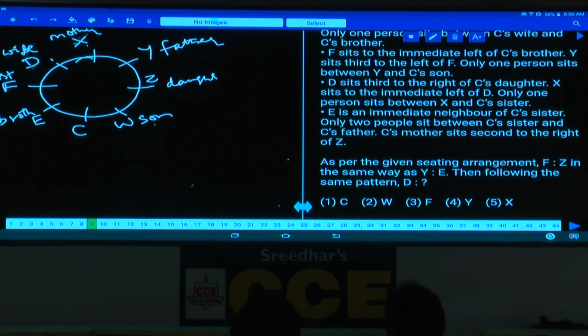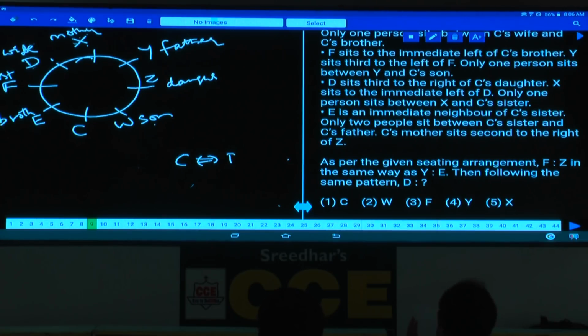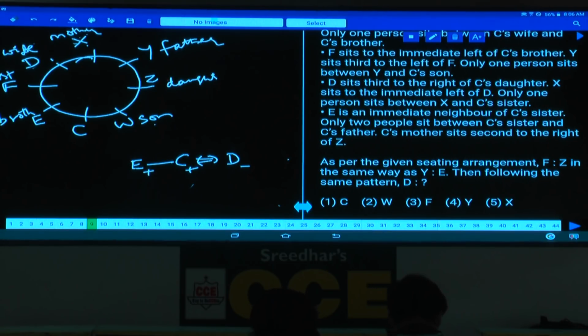Now in this one, C is here. Now C is having a wife, D. As D is the wife of C, C is a male. Next one, C's brother is E, and C is having a sister as well. And who is the sister of C? F. F is a sister.